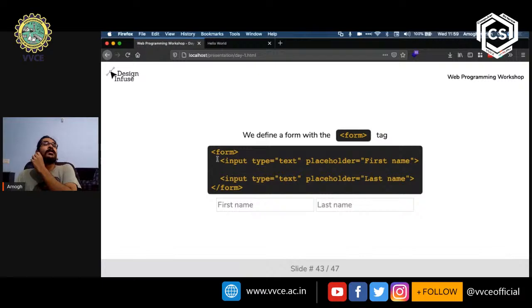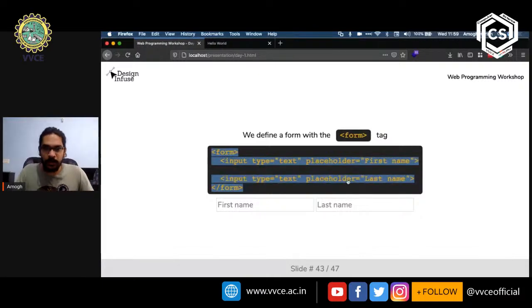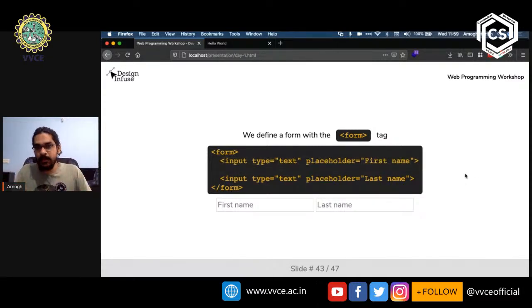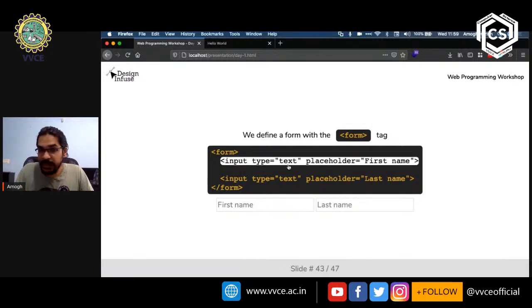So we have the form here, and within that we have several different tags. We have actually already seen this tag in a previous slide today. This is called an input tag, and this allows us to take in some text from the user.